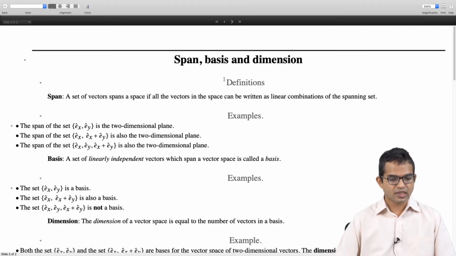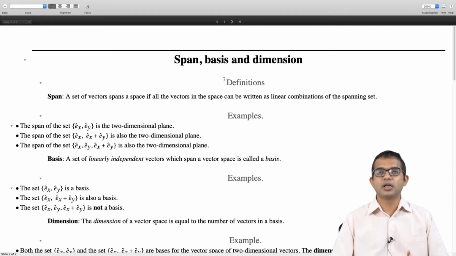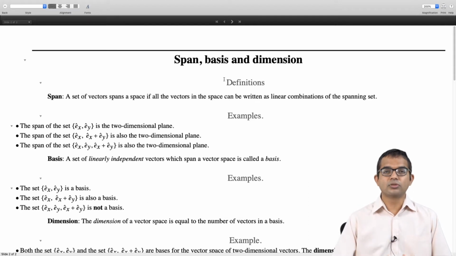For example, if you take the set Ex and Ey, the unit vector along the x direction and the unit vector along the y direction, the span of just these two vectors is the infinite two-dimensional plane. Every vector in 2D can be written as ax times Ex plus ay times Ey. Likewise, the span of the set Ex and Ex plus Ey is also the two-dimensional plane. These two are not orthogonal, but they are enough to generate the whole two-dimensional plane.